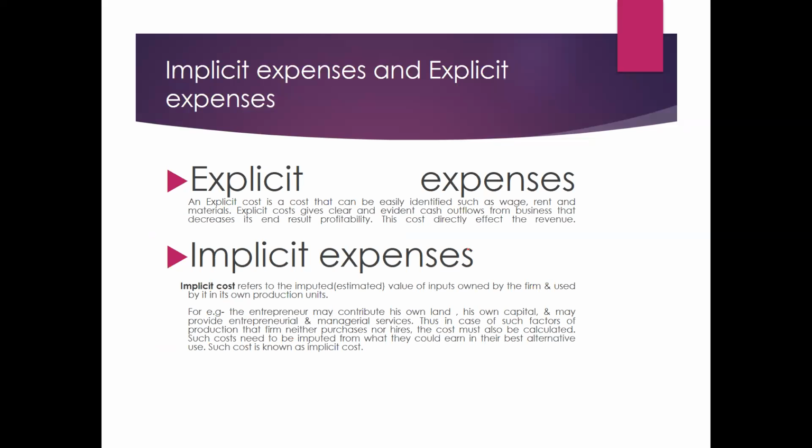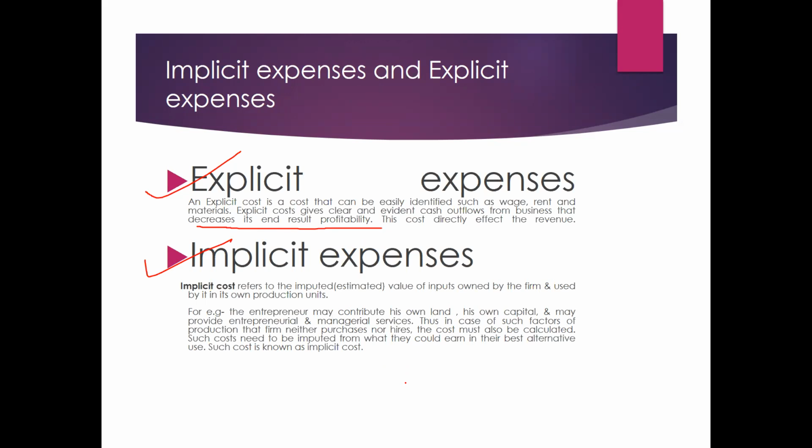That is net profit. Here I am going to explain the difference between explicit expense and implicit expense. Explicit cost is a cost that can be easily identified, such as wages, rent, materials, etc. that you actually pay. It is reflected in cash outflow and clearly on your balance sheet. It decreases the business's end result profitability, and this cost directly affects revenue because these are expenses from your side.